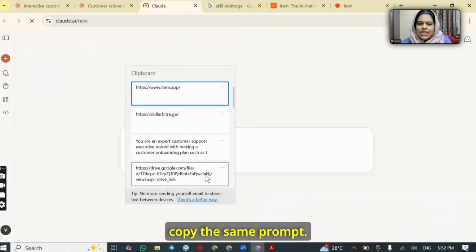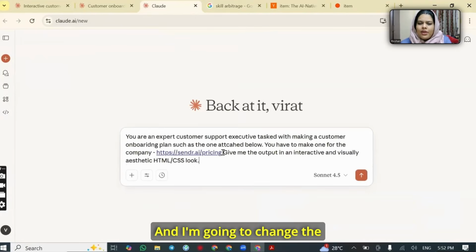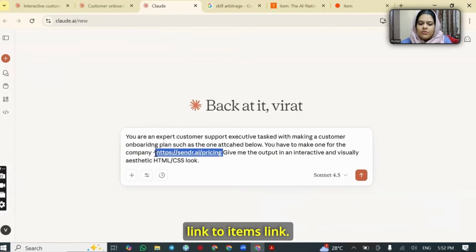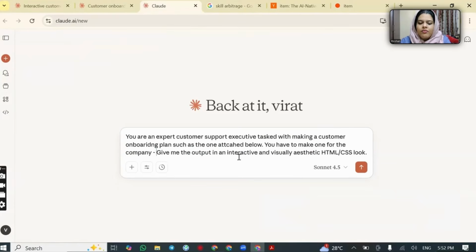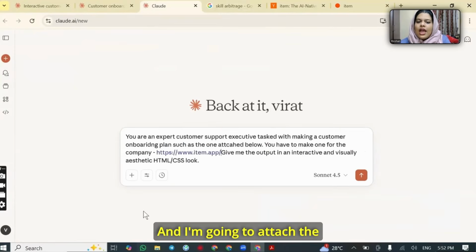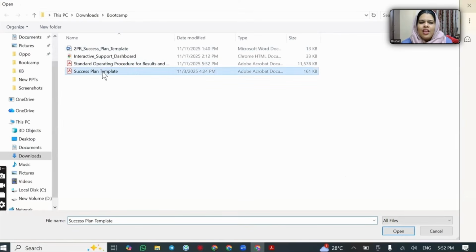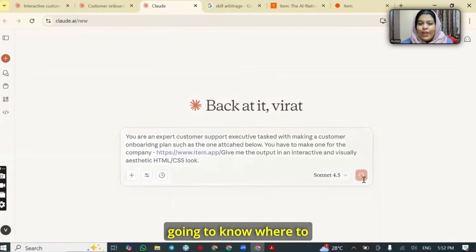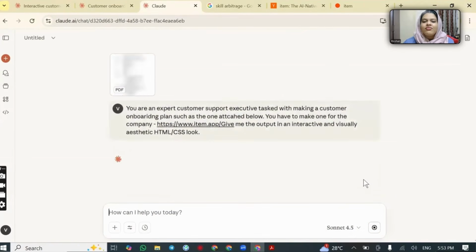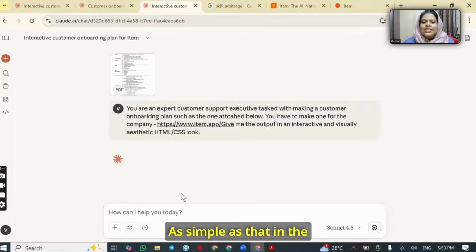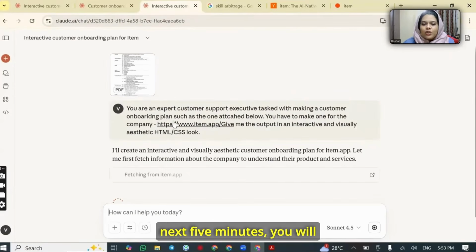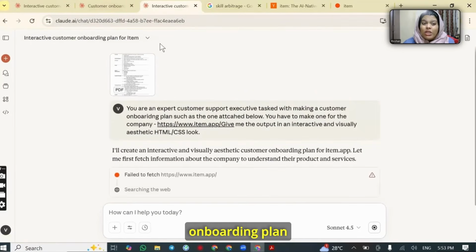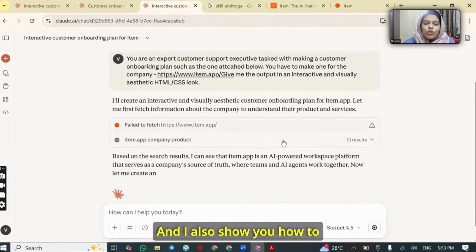I'm just going to copy the same prompt and I'm going to change the link to Item's link, item.app. And I'm going to attach the customer success plan. Remember to always attach the success template, otherwise Claude is not going to know where to start off from. All right. As simple as that. In the next 5 minutes, you will have a customized onboarding plan for this company. And I'll also show you how to pitch to them.